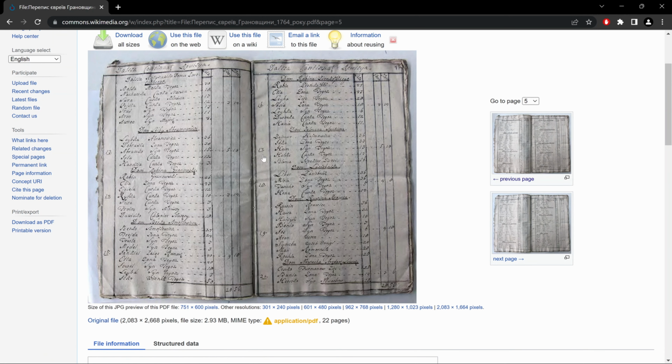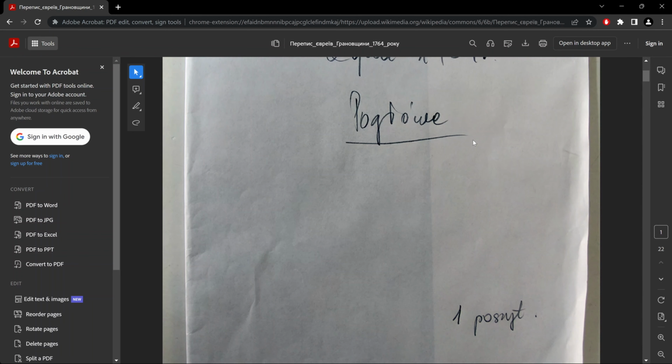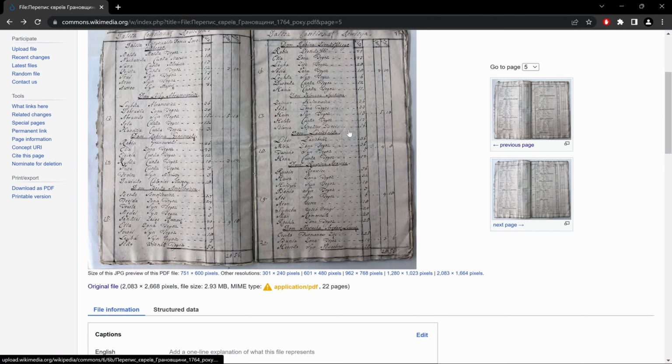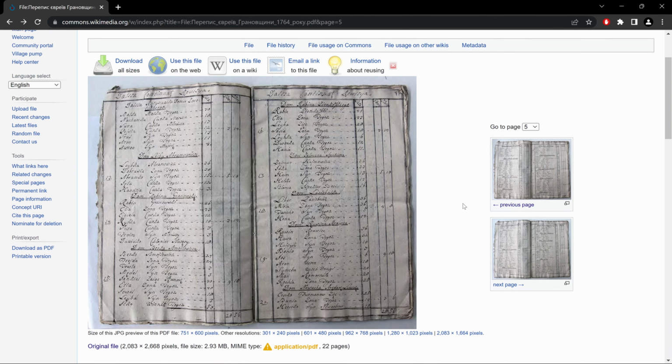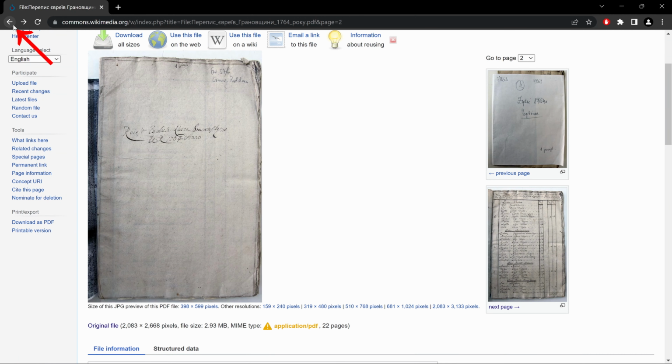Now if we were to click on the main page, it opens up the whole set of documents in Acrobat Reader. So if you want to scroll through it here, well, you could use the scroll bar, or you could use the little wheel on your mouse or the arrows. To save, you would use this little download button up here and so on. So let's get out of here. And using the web pages view, well, some folks might prefer that because you have the main page here and you always have a view of your previous and next page. And get out of here, we gotta go back.